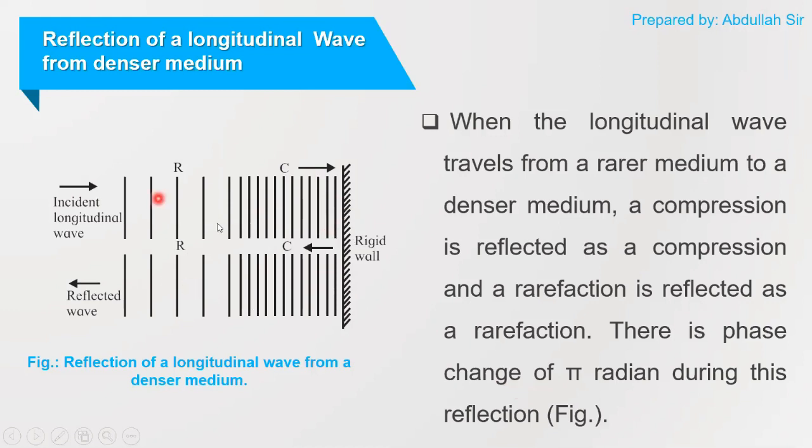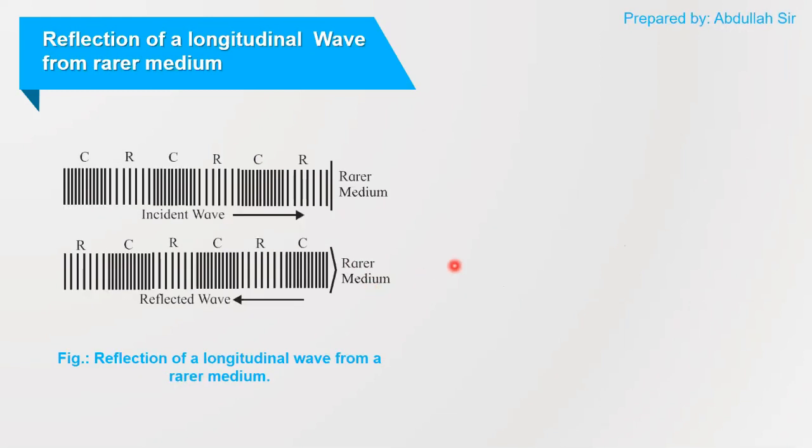This is shown in the diagram. The compression will be reflected back as a compression, because this is a rigid wall, it is not going to pass the pressure. The high pressure region will be reflected back as a high pressure region, or if it is a low pressure region, that means rarefaction, it is going to reflect back as a rarefaction, because the other medium from which the wave is reflecting is a denser medium, it is not going to move. So the next part is the reflection of longitudinal wave from the rarer medium.